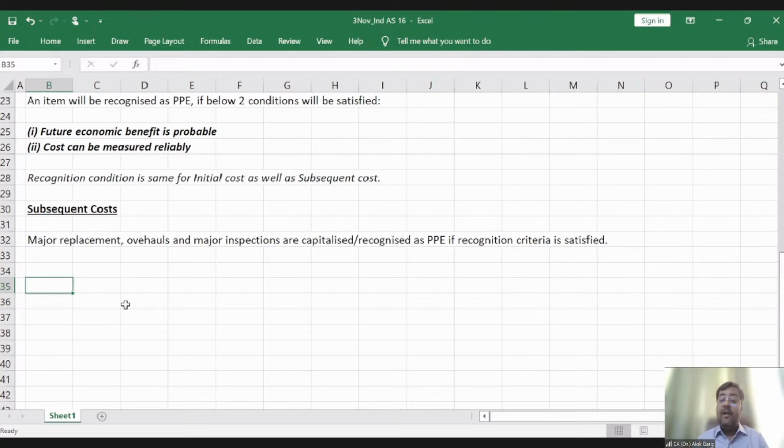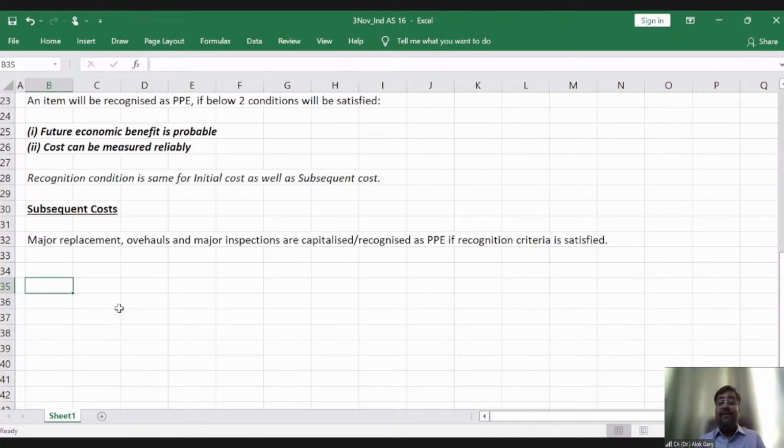Standard says that the recognition condition is same for initial cost as well as subsequent cost. So what is the subsequent cost? The subsequent cost is the cost of replacement of engine. And what is the recognition criteria? The recognition criteria is future economic benefit is probable and cost can be measured reliably. So we are aware about the cost.